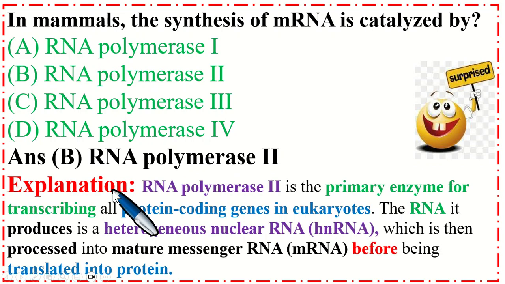Explanation: RNA polymerase 2 is the primary enzyme for transcribing all protein-coding genes in eukaryotes. The RNA it produces is heterogeneous nuclear RNA, hnRNA, which is processed into mature messenger RNA before being translated into proteins.